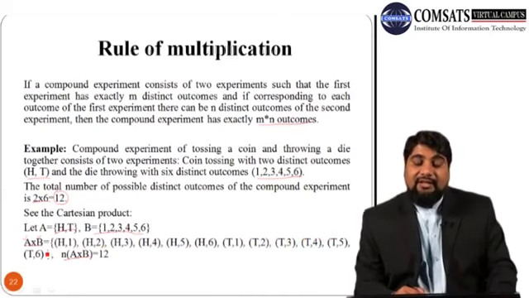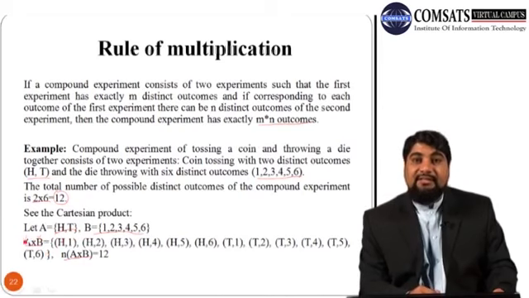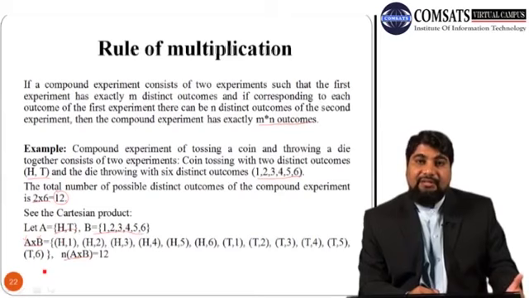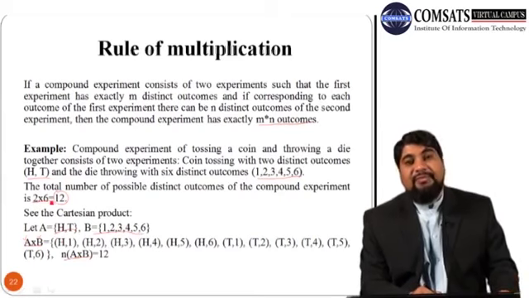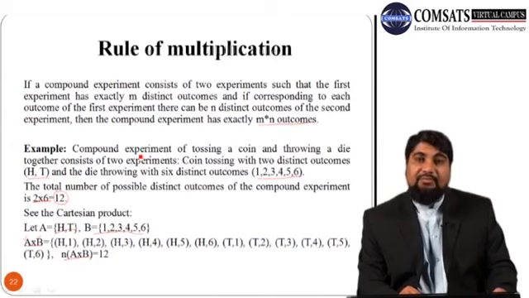But as we have discussed, if we have a large number of observations, it is very difficult to calculate this Cartesian product as well. It is actually a time consuming job. So by using this simple rule, the rule of multiplication, we can find the total number of sample points in a compound experiment.